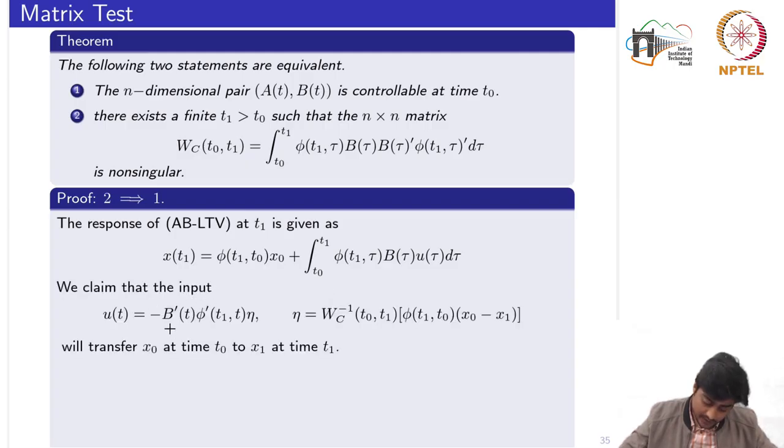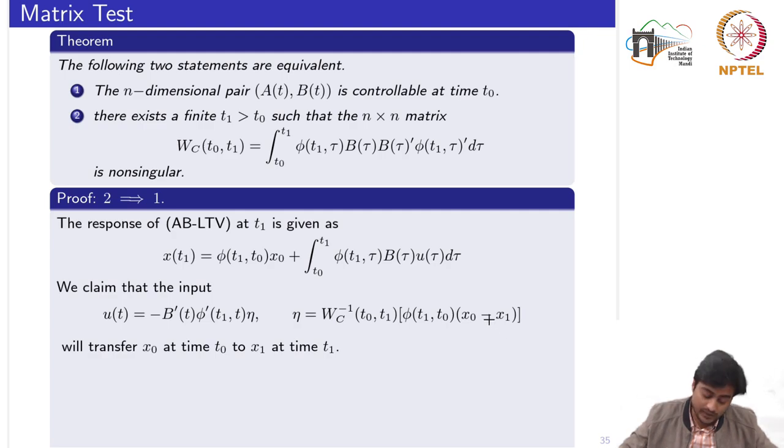So we claim that the input, which is quite similar to the input we had specified while discussing the characterization of the controllability subspace with the controllability Gramian, where eta is specifically given by this now.